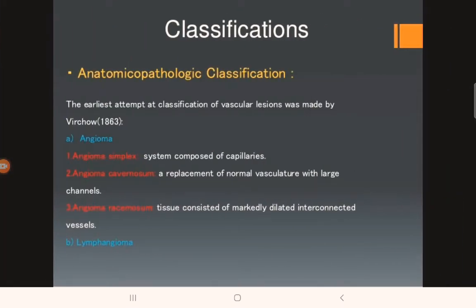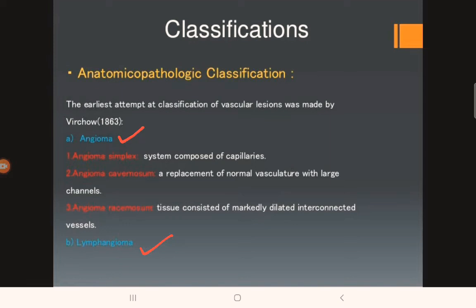Coming to classification of vascular lesions, the first classification is the anatomicopathologic classification. This was the earliest classification, given by Virchow in the year 1863. He classified vascular lesions into two categories: angioma and lymphangioma.